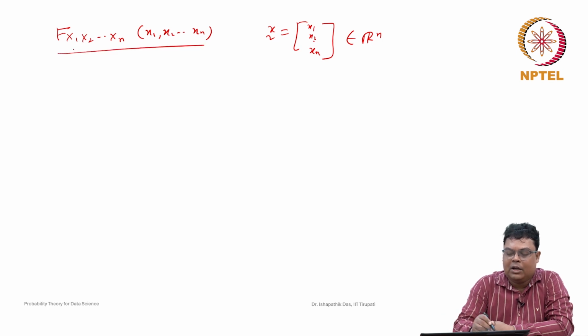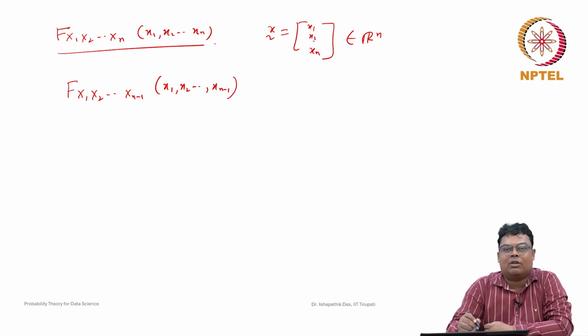Now we want to find the marginal probability mass function of only x1, x2, ..., xn minus 1. This is one subset. We are interested in x1, x2, ..., xn minus 1, and we are not interested in the nth random variable. We just want the joint probability distribution function of x1, x2, ..., xn minus 1.